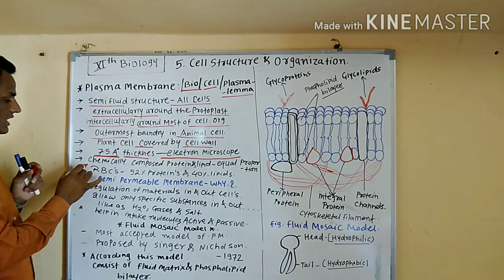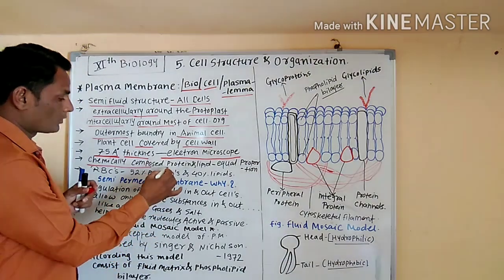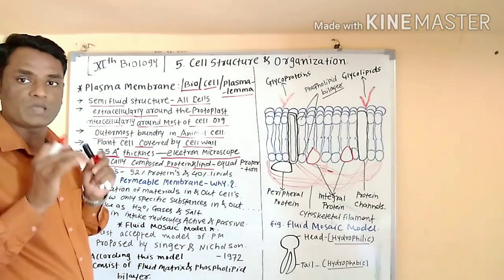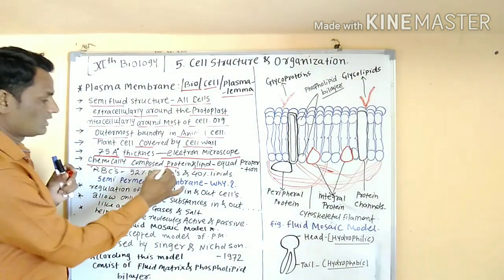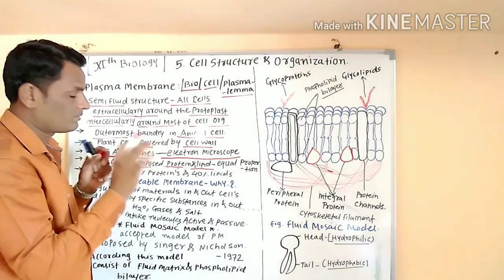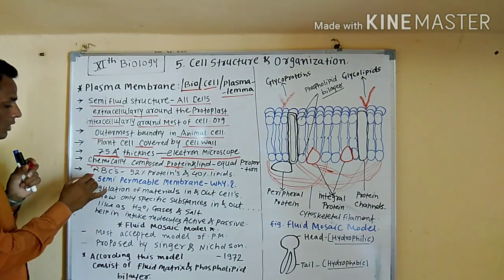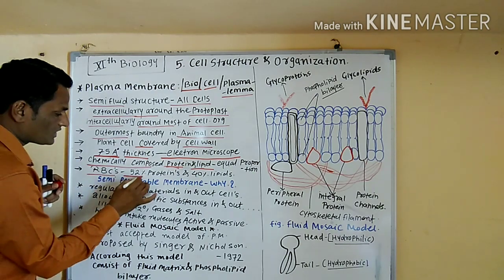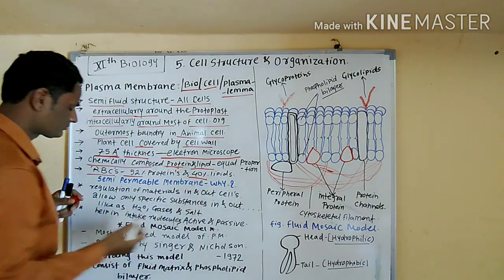Plasma membrane is chemically composed of proteins and lipids in equal proportion. So what is the chemical composition of the plasma membrane? It is chemically composed of proteins and lipids, and their proportion is equal. The plasma membrane of RBC, red blood cells, consists of 52% proteins and 40% lipids.